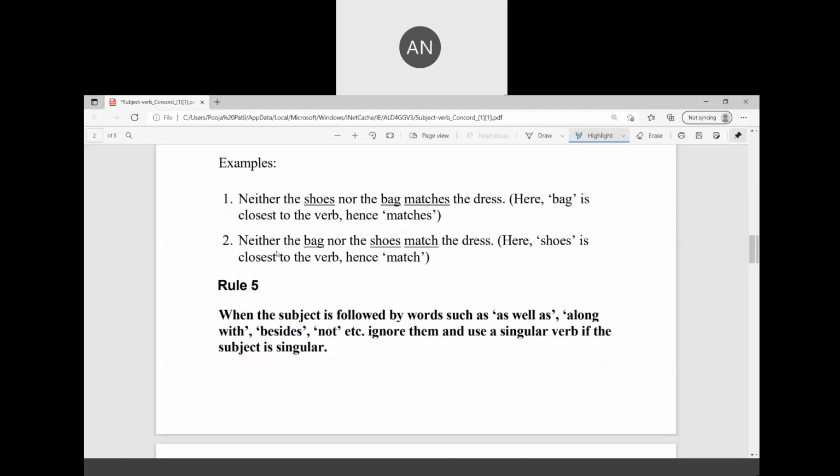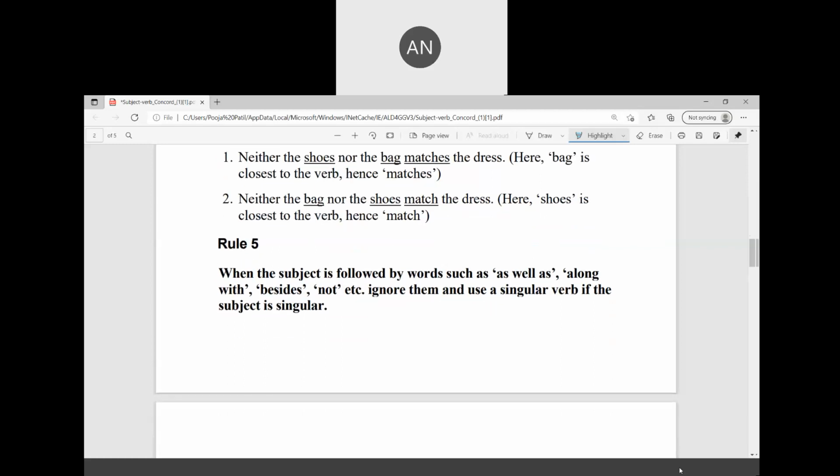Rule number 5. When the subject is followed by words such as as well as, along with, besides, not, etc., ignore them. Only use a singular verb if the subject is singular. Don't look for these words and think that two people are there.